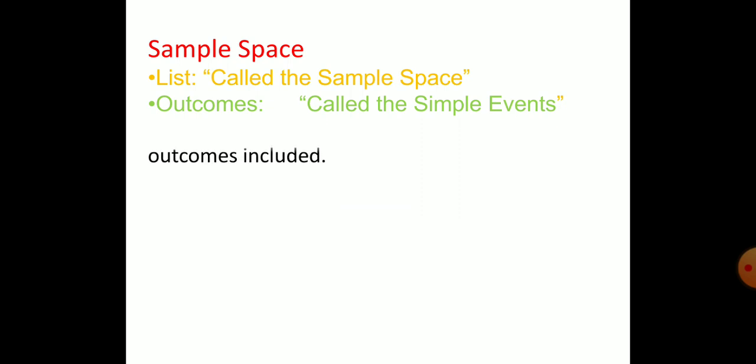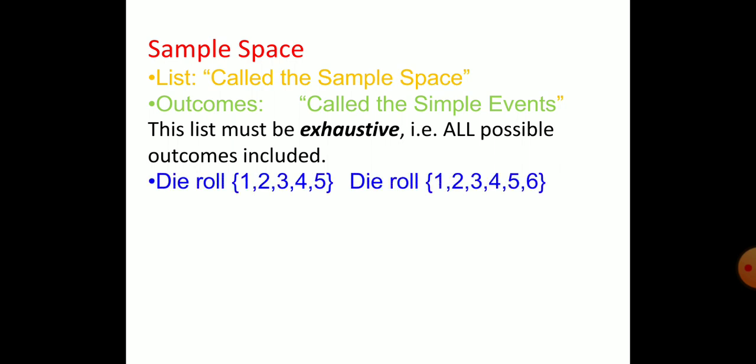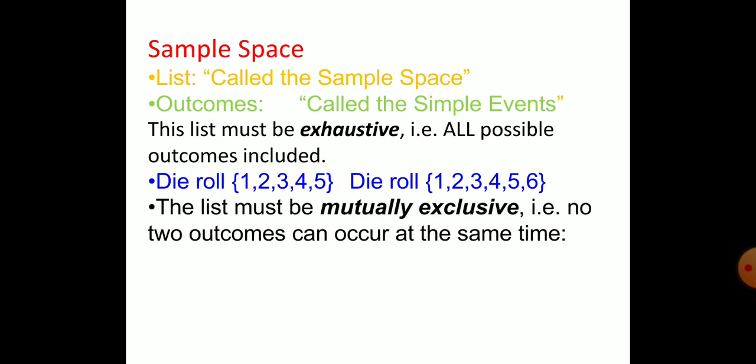Sample space. Simply, I want to tell you what a sample space is. The list of outcomes is called the sample space, and the outcomes are called sample events. This list must be exhaustive. What is the meaning of exhaustive? All possible outcomes should be included. For example, a die roll: all possible outcomes 1, 2, 3, 4, 5, 6. Try to understand. The list must be mutually exclusive, that is, no two outcomes can occur at the same time.